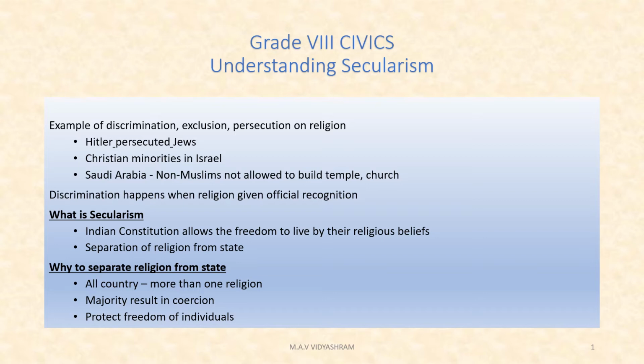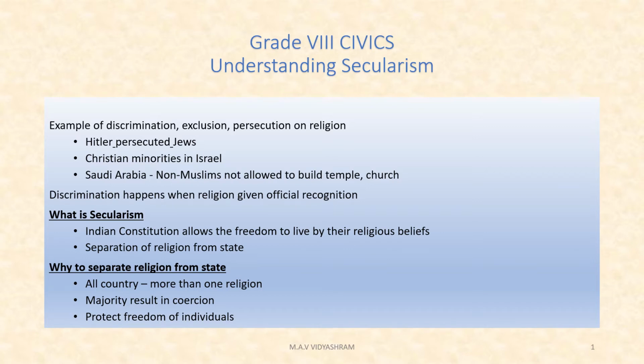Then, in that first part, they have given world-level examples of discrimination and exclusion on the grounds of religion. For discrimination, Hitler persecuted Jews in Germany.